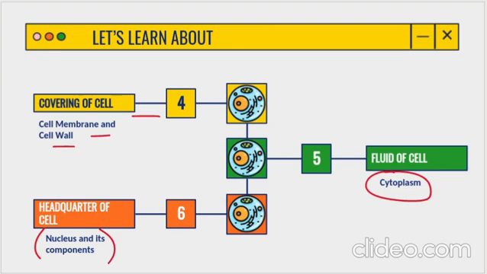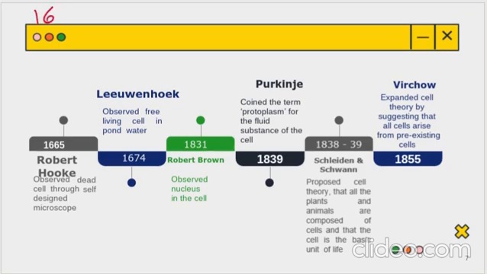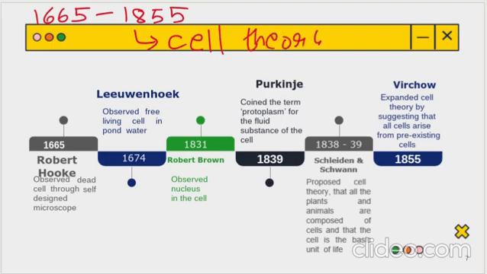So let's start with the cell theory. Now there were various scientists from 1665 to 1855. Within this duration, the cell theory was developing.